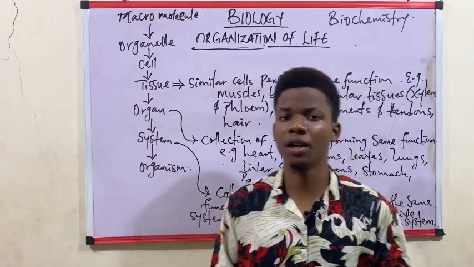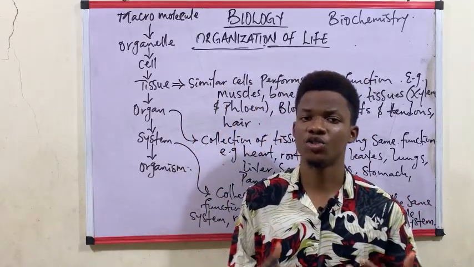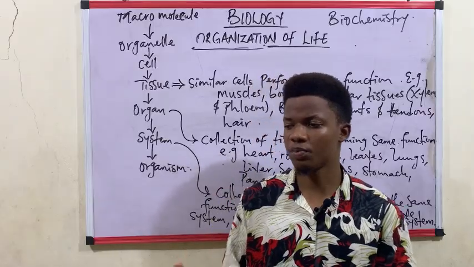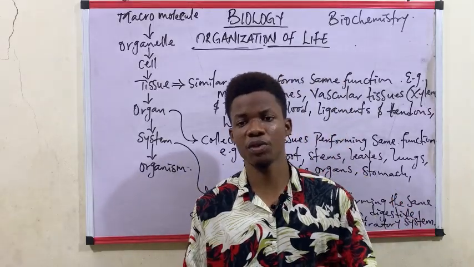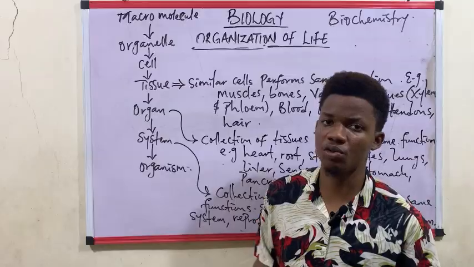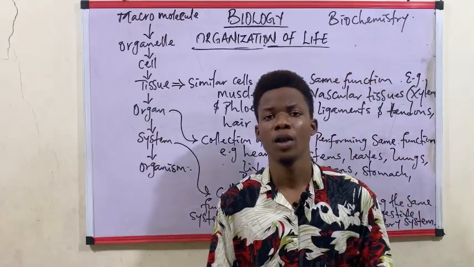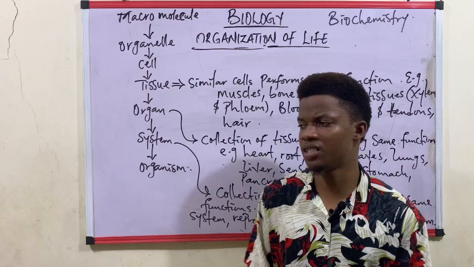You can have things like the transport system in plants. The transport system of a plant comprises tissues and other organs that help to do it. Then we also have a lot of other systems.